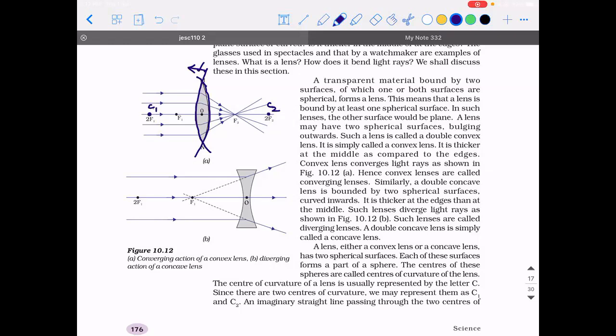So unlike a mirror, a lens will have two centers of curvature. Okay. So what do you mean by center of curvature of a lens? Center of curvature is basically the center of the sphere from which this lens is formed. Right. Secondly, what can you call this line that is joining both the centers?